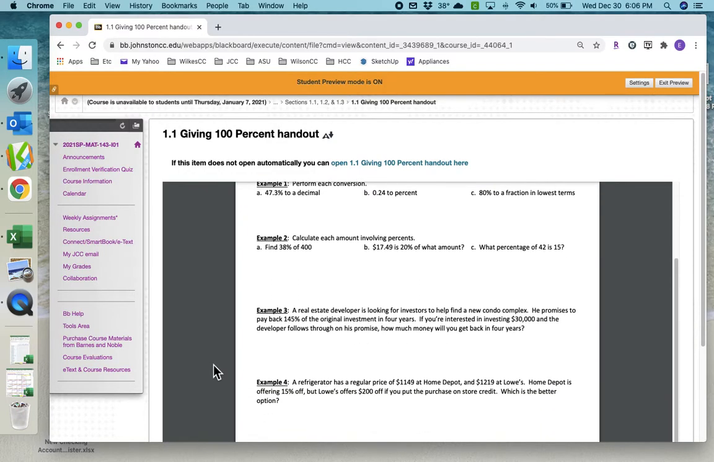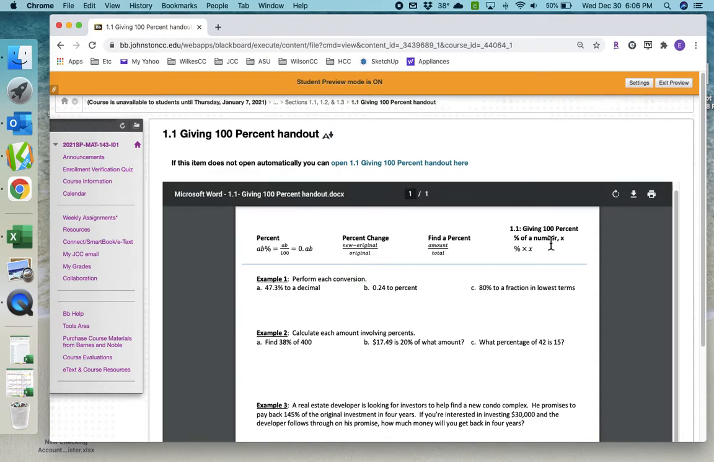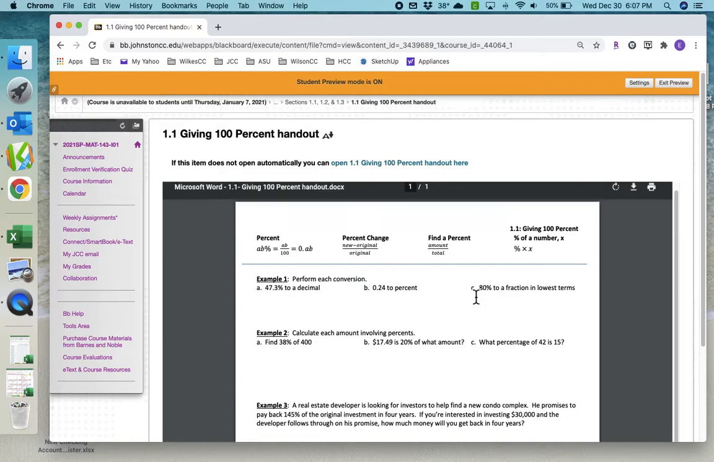And as you can see, when you watch the videos, which are located in Connect, by the way, everything here matches the videos in Connect. So everything you need to know is listed up top, and all the examples are already typed up for you, so you don't have to write a bunch. All you have to write is how to work the problem.